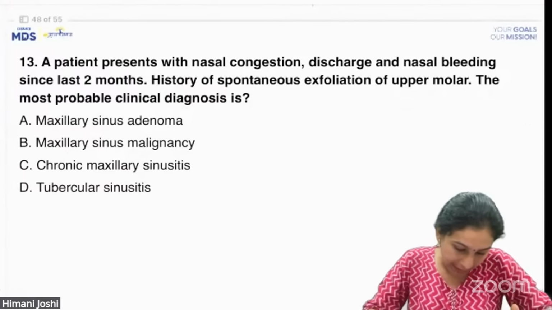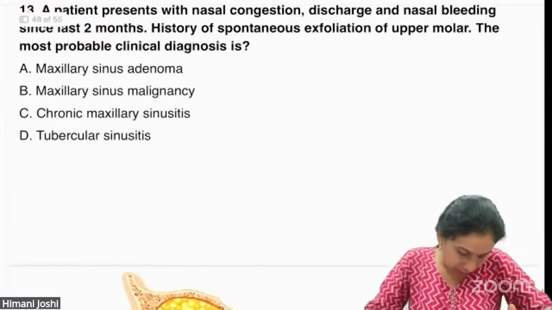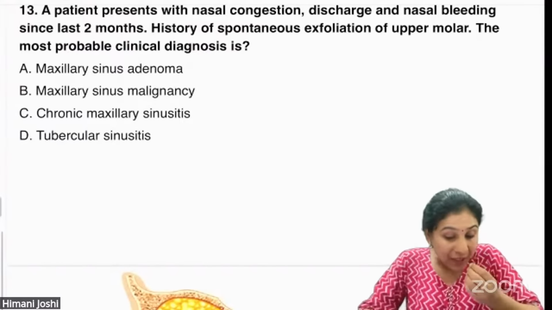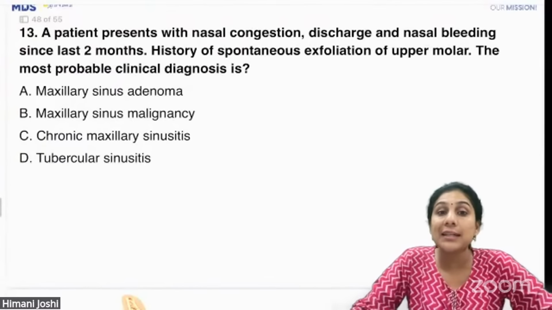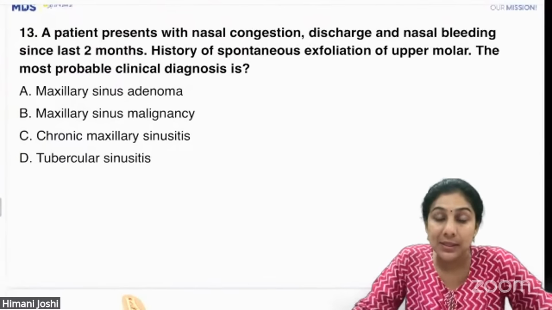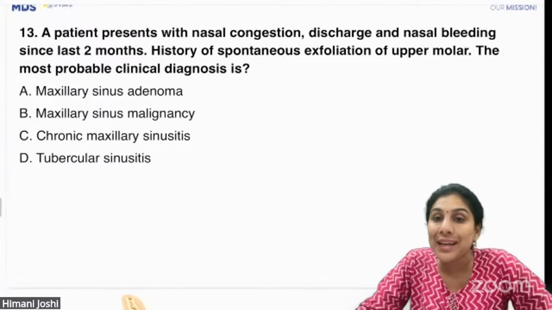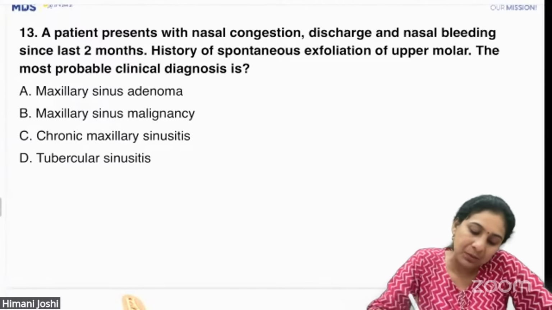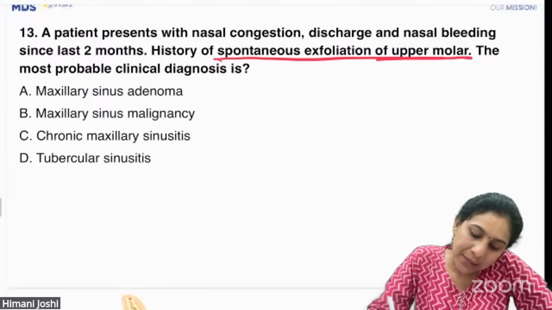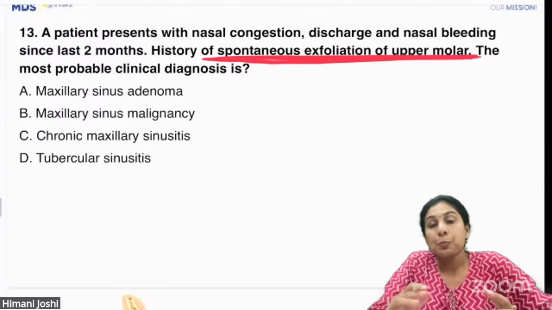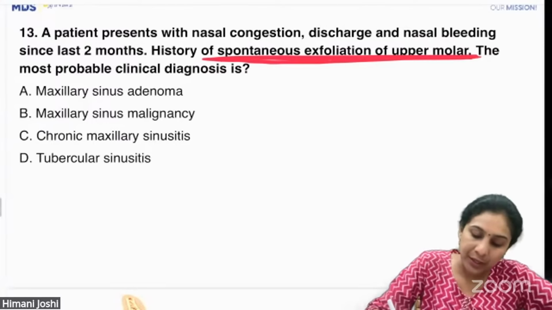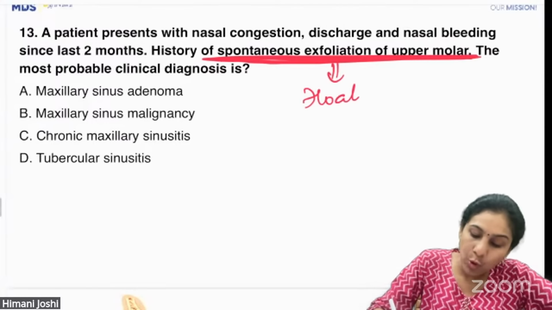Next question. A patient with nasal congestion, discharge, and nasal bleeding since the last 2 months. There is also a history of spontaneous exfoliation of the upper molar. This is the biggest hint in the question. Spontaneous exfoliation of teeth, floating teeth,